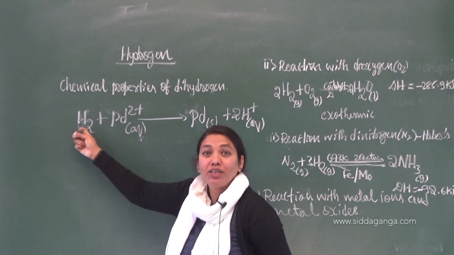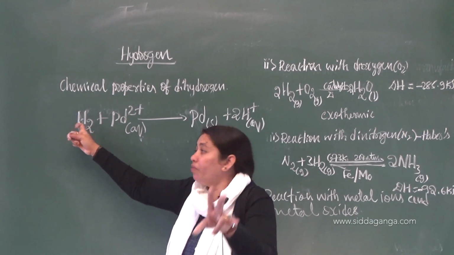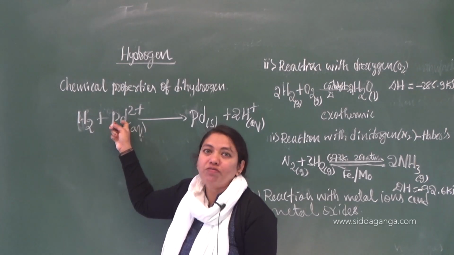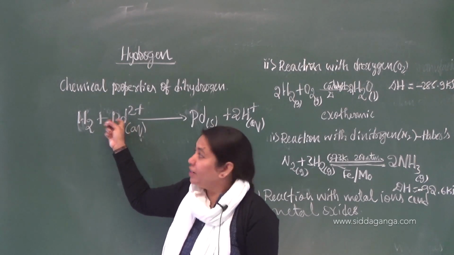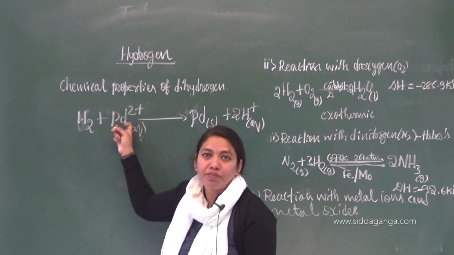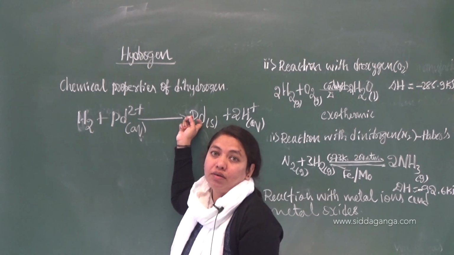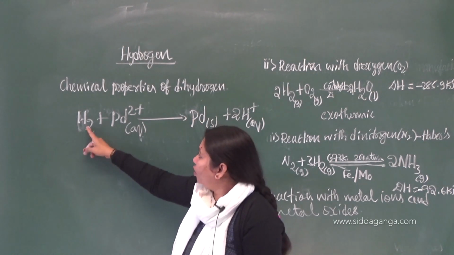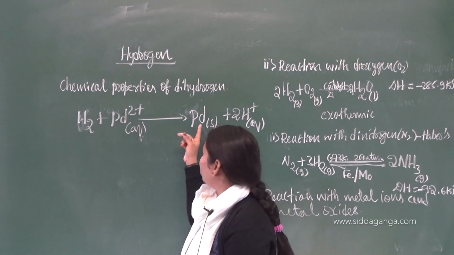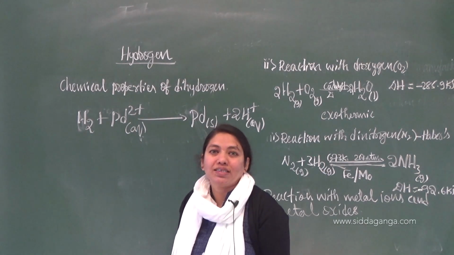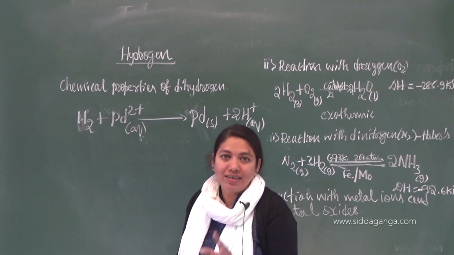Our hydrogen. H2 has 2 electrons. It will donate its 2 electrons to this one. That is one more definition for reducing agent. It is losing the electron, and the metal ion is gaining the electron to become the metal. Is that clear? Simply, hydrogen reduces the metal ion to its metal and itself gets oxidized. That is the definition.